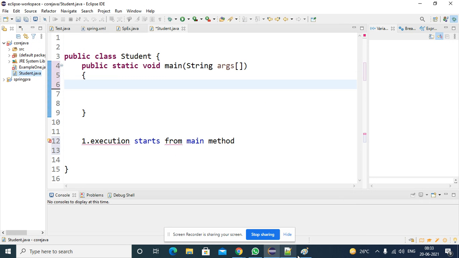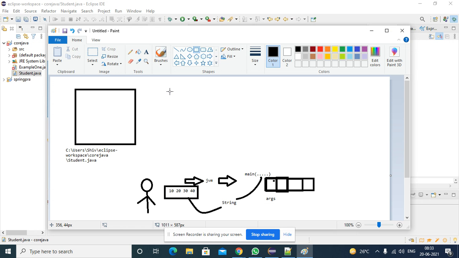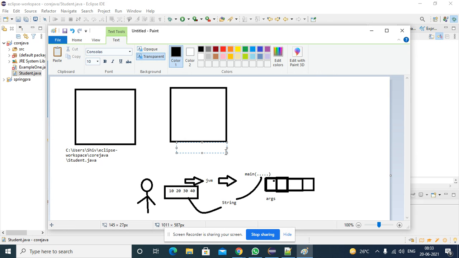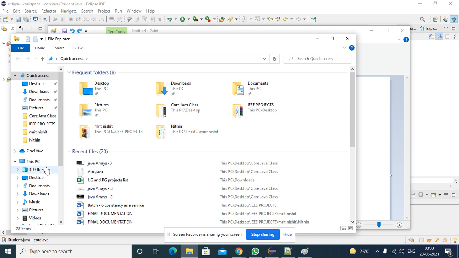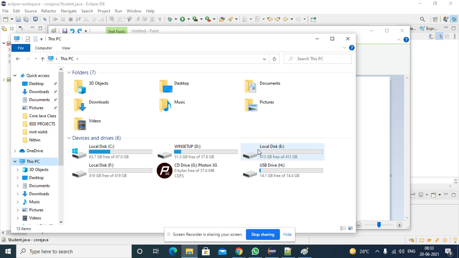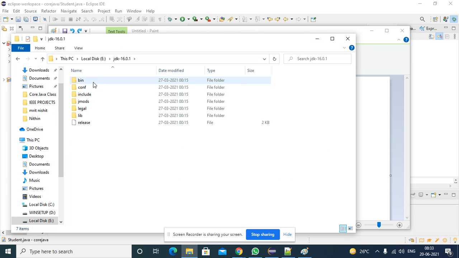For this example, your Java virtual machine is available in which location? Sorry, this is not copied. Some E drive, right? Just now we saw, I closed it. Okay, we will search from here itself: This PC, E drive, JDK, bin.